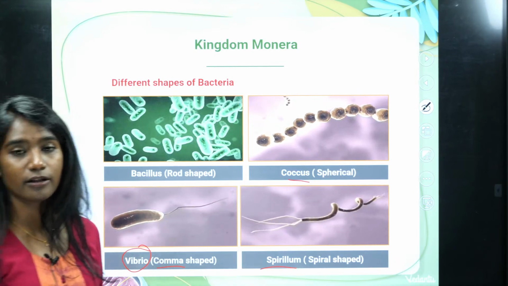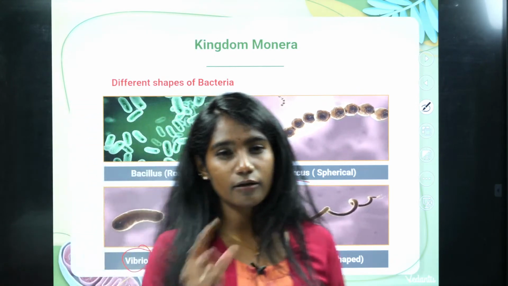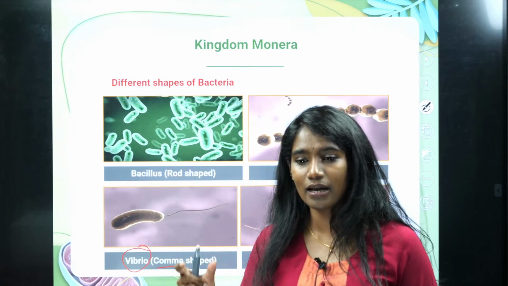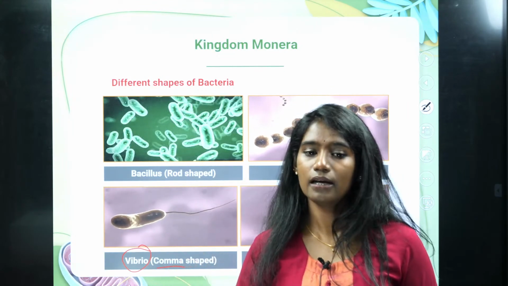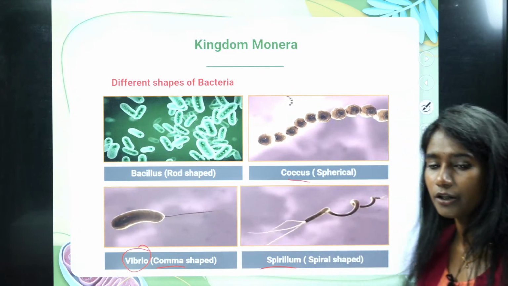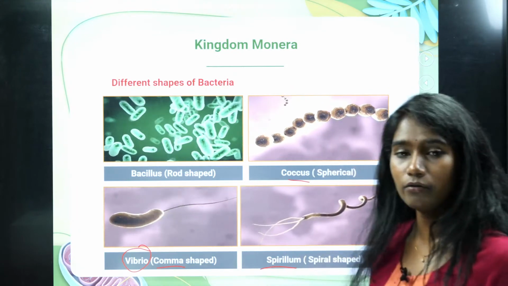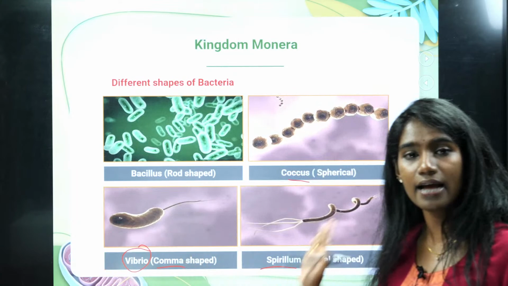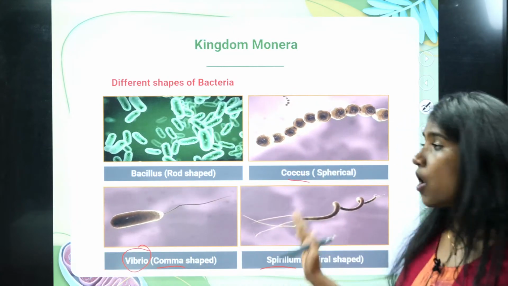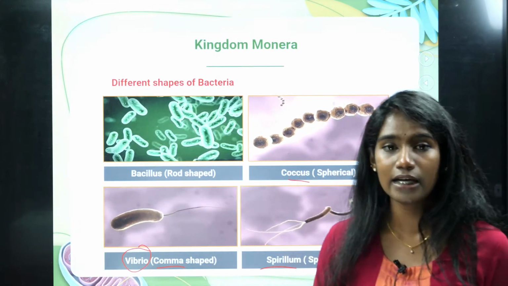Yes, Gaurav, the folding part of that plasma membrane is called as mesosome. Over there, the cellular respiration occurs. Okay, so this is how there are different types of bacteria and they are classified into different groups on the basis of the cell shape.